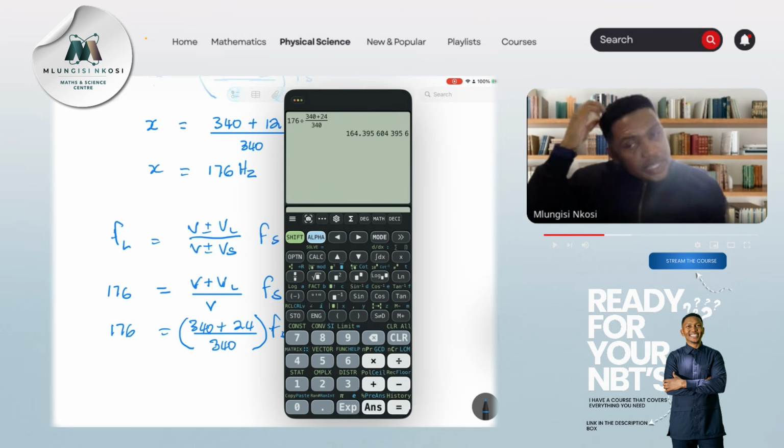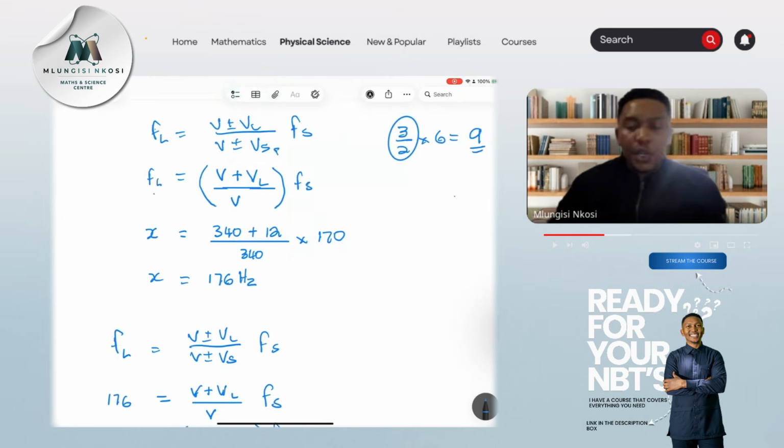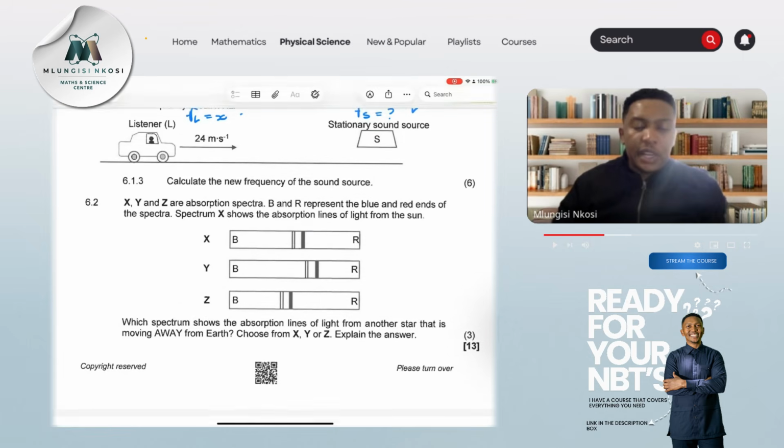And I get a frequency of 164, well, let's just say 0.4. So the frequency of the source is 164.4 hertz. All right, and that is truly how the cookie crumbles. I hope that we got that. All right, the next question.